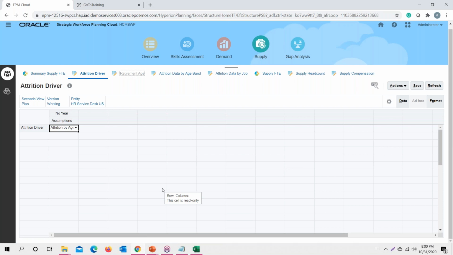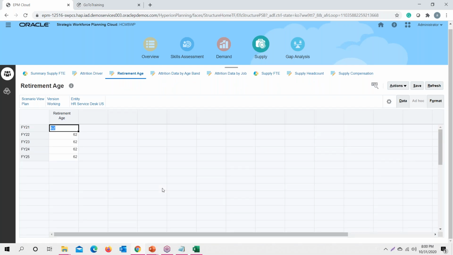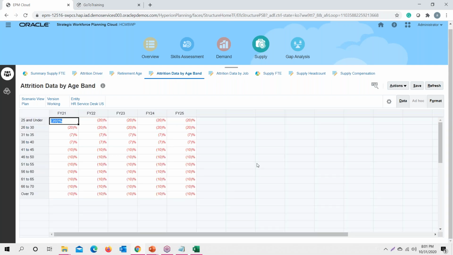Now what we have to provide is the retirement age as a driver. Say for all the strategic years, my retirement age is 62, and then we have the attrition data by age band. Attrition data means the expected number of employees attaining this particular retirement age. Say for 2500 it's 20%, for over 70 it is 10%, and we have to provide this data in negative.